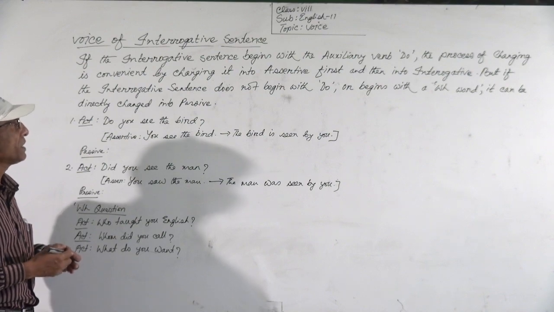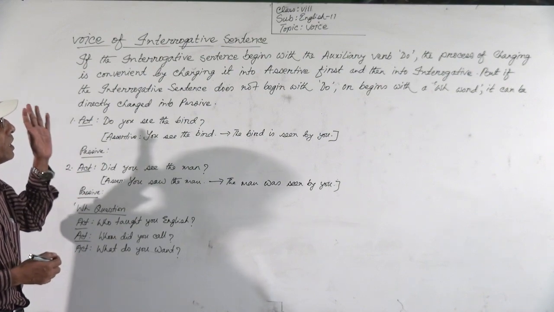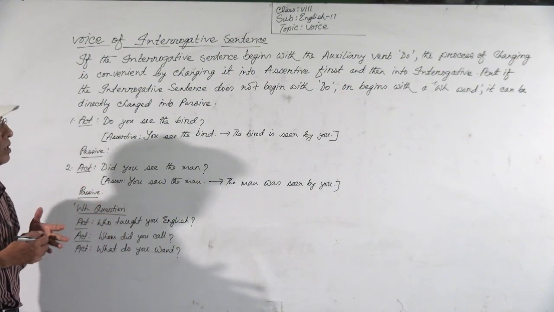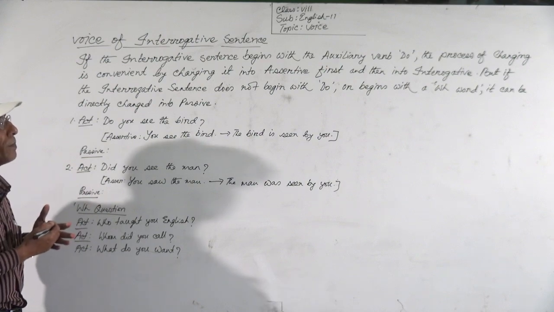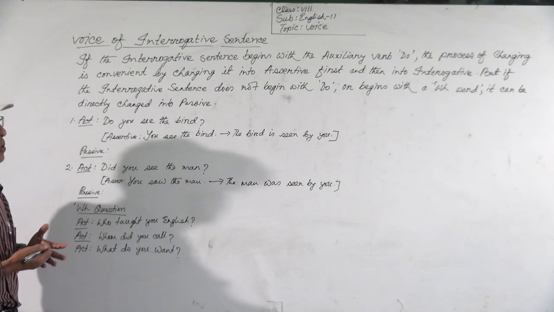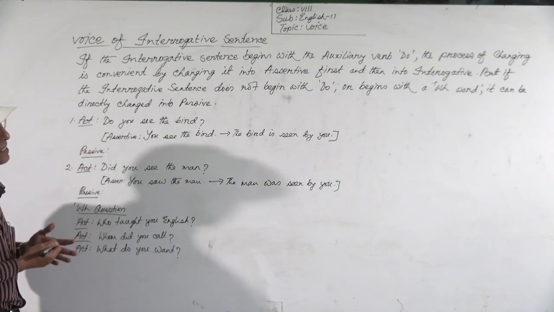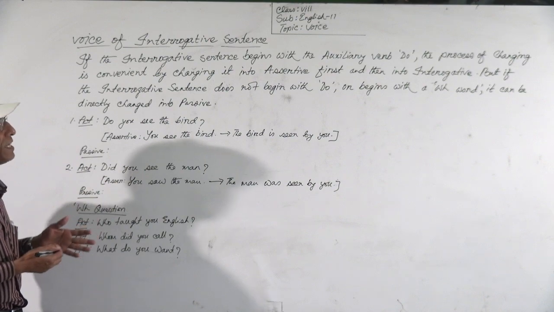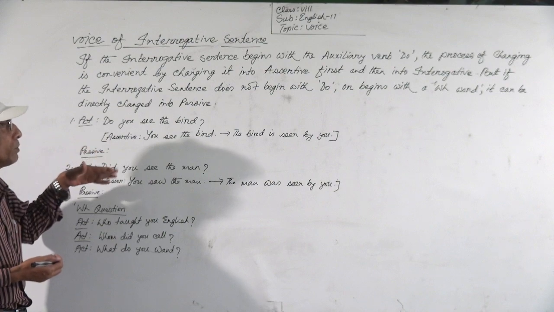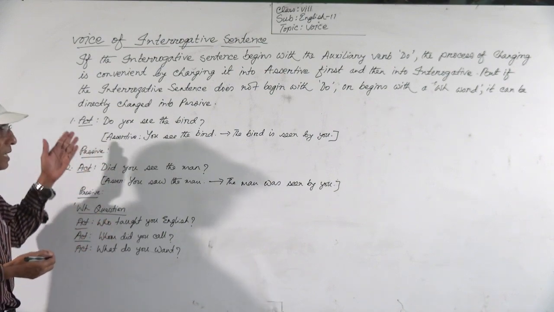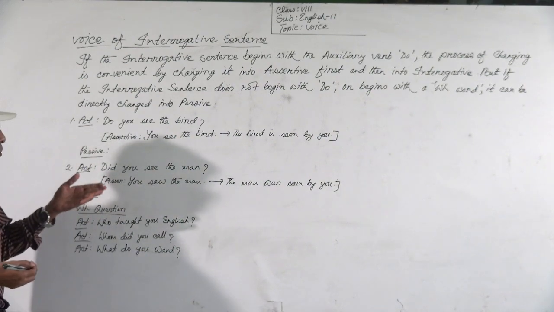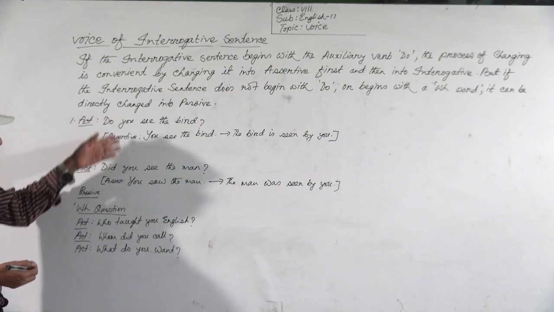Okay? I think you have understood. So we shall see if the sentence begins with the auxiliary verb do, or if the sentence begins with a WH word. These are the things you have to observe in the sentence. If the sentence begins with do, how can we make it passive? This is the question now. Look at the examples, then it will be easy for you.